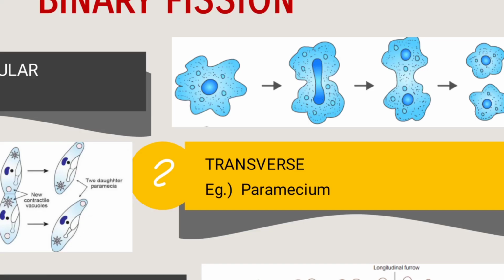Take an example of an amoeba, right? The amoeba divides itself into two: its nucleus divides into two, and then two daughter cells are formed. This is a simple division. But why do we call it irregular? Constriction can occur at any plane of the amoeba. There is no particular plane for constriction. That is why we call it irregular, because it doesn't have any fixed shape. So constriction may occur at any end.